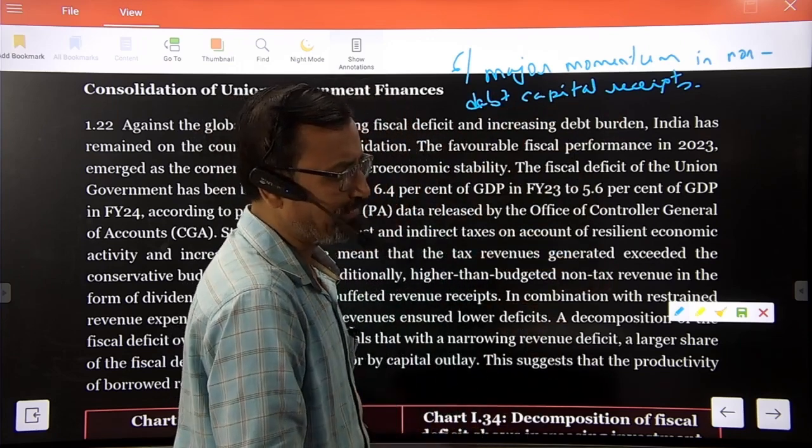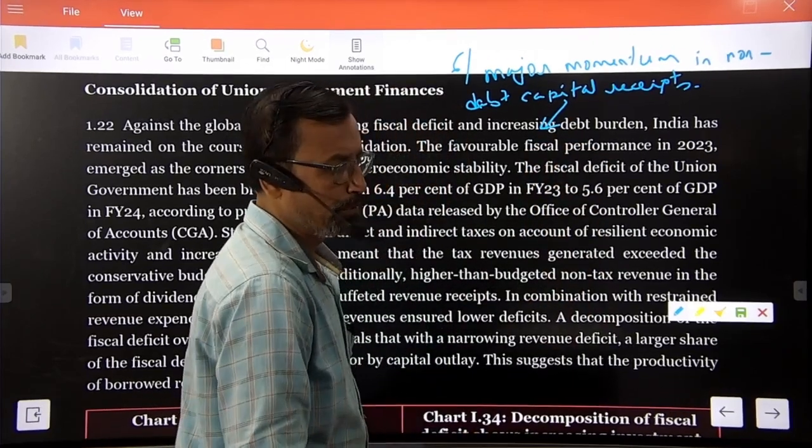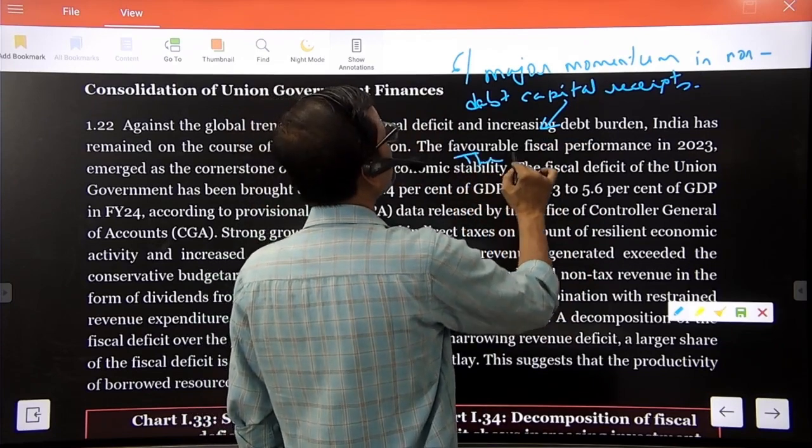From which source is this non-debt capital receipt coming?